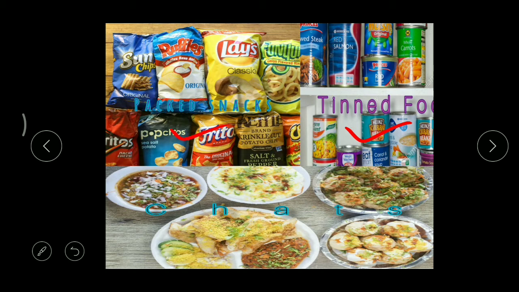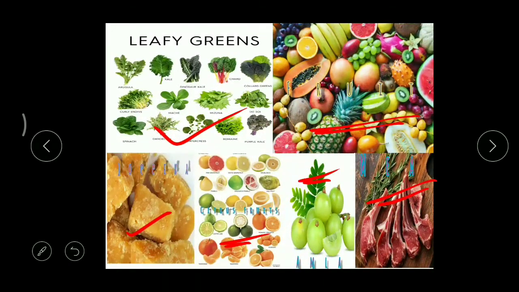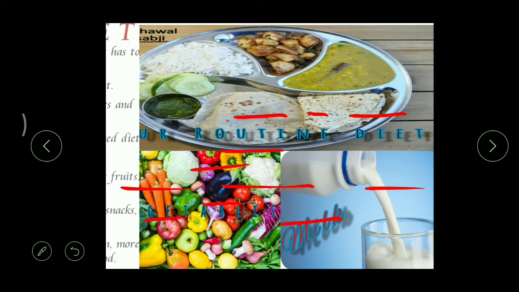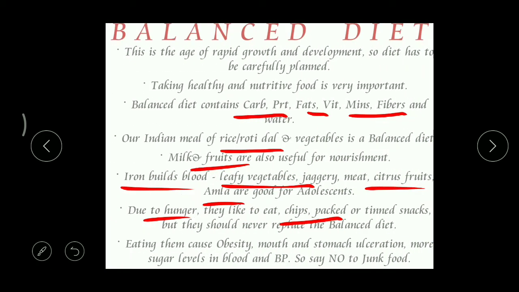And what about the different types of chaats, like pani puri and other chaats? Of course they are very attractive and tasty, but it is better not to take them daily. Whenever we completely depend upon them, taking them like regular food, what happens is we will get different varieties of health issues.